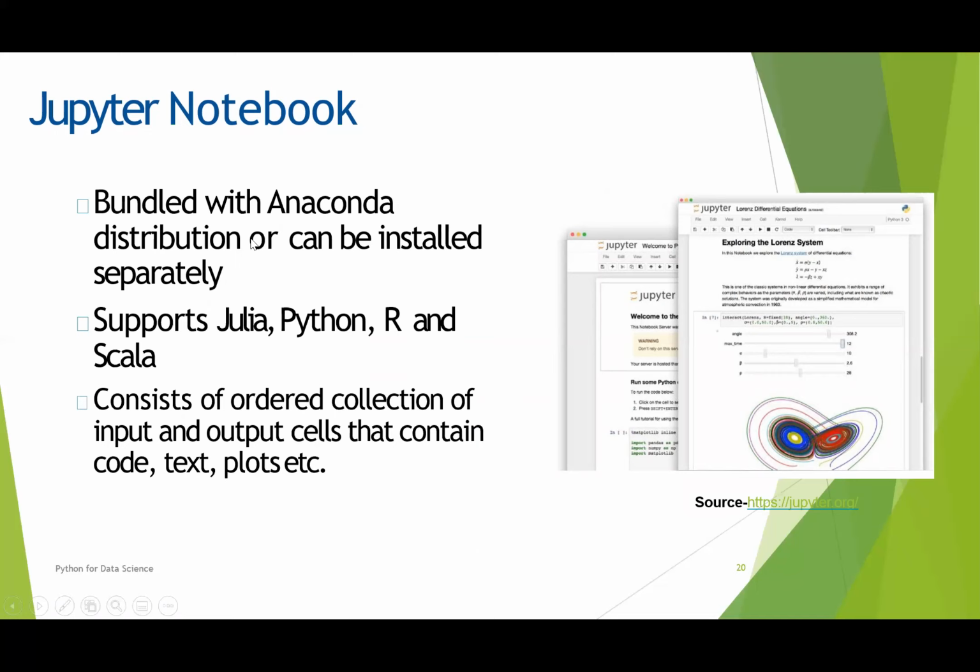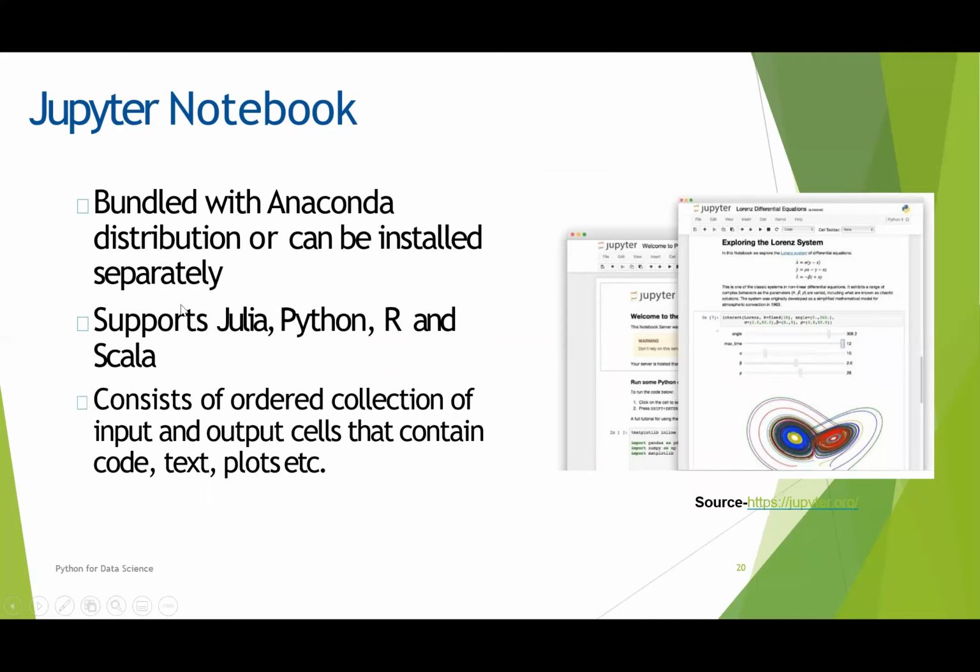It has two choices: you can install it along with the Anaconda distribution, or you can install Jupyter Notebook separately. And Jupyter Notebook supports Julia, Python, R and Scala.